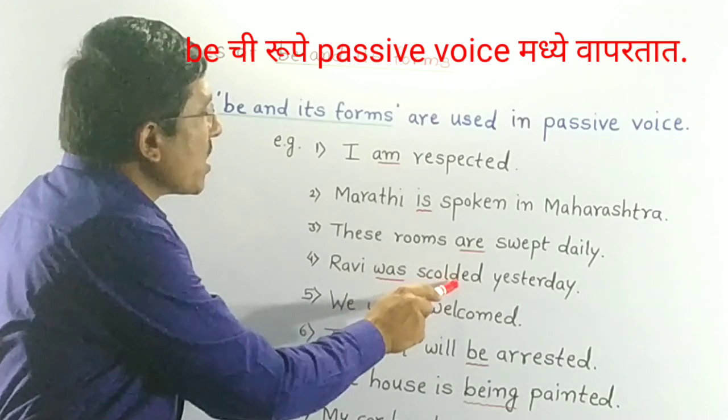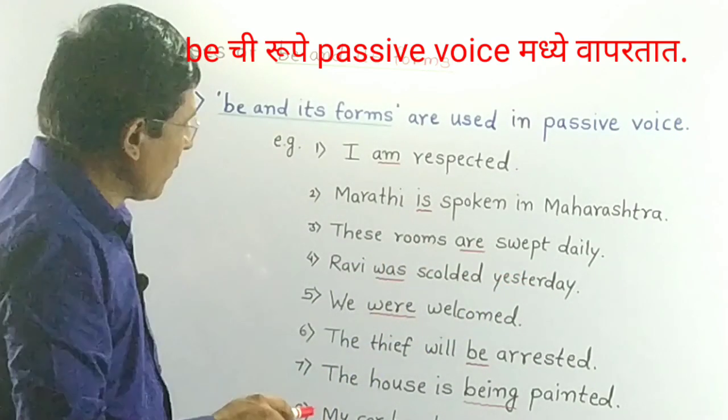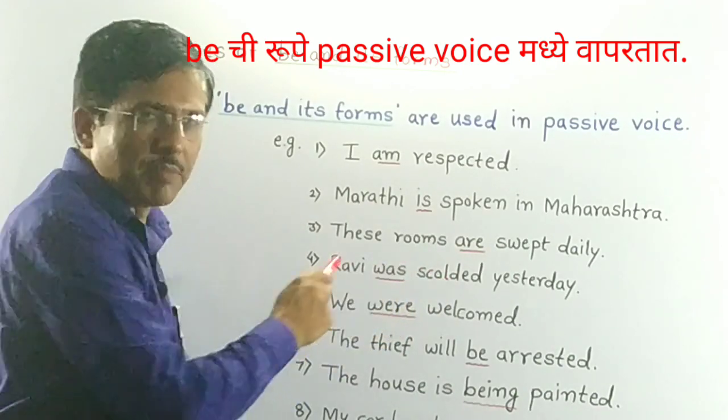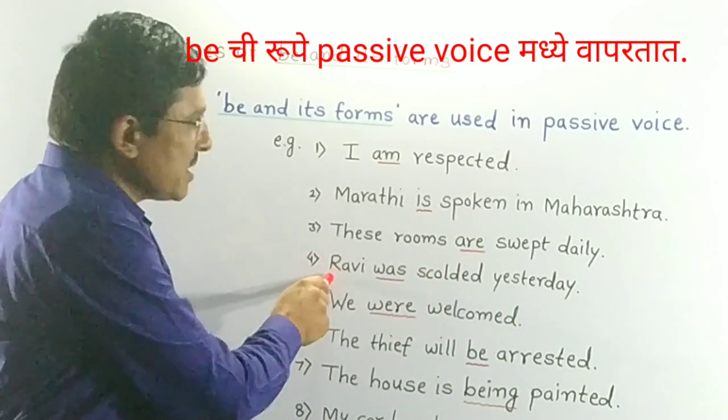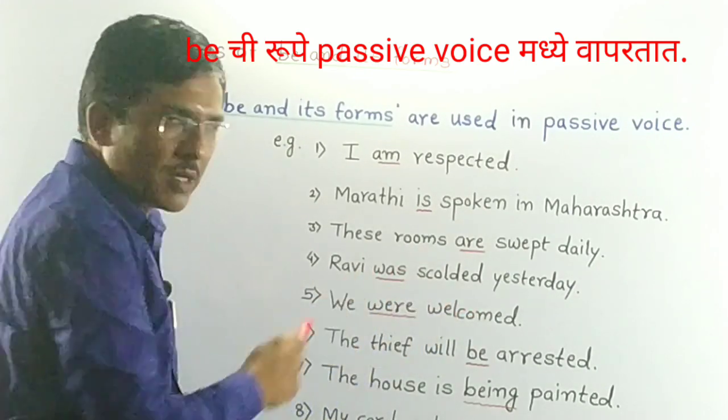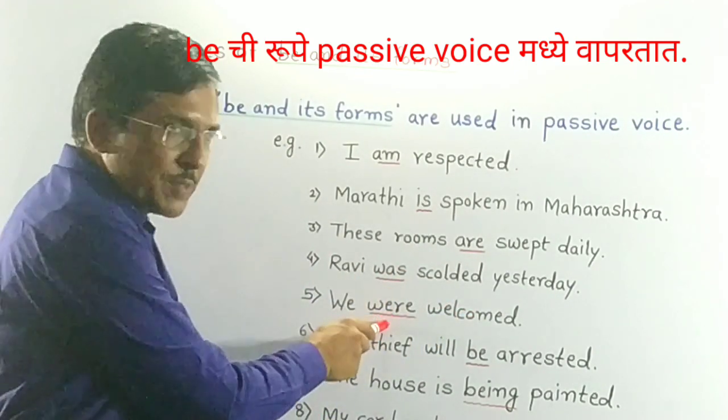Ravi was scolded yesterday. In this sentence, was is there. Scolded is the main verb and this sentence is in passive voice. We were welcomed. Were is present here.